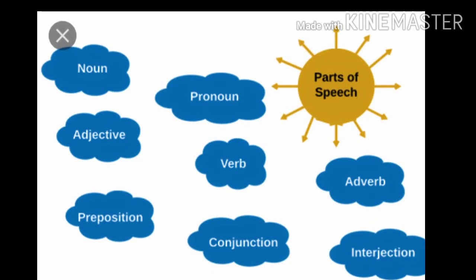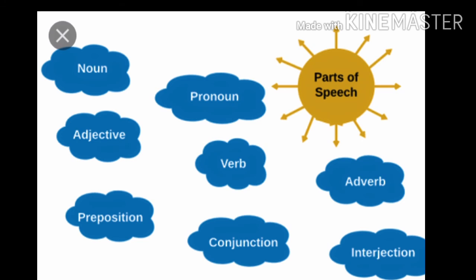Once again, I'll repeat the same. Noun is an important part of a sentence. There are 8 parts of speech: the noun, the pronoun, verb, adverb, adjective, conjunction, preposition.